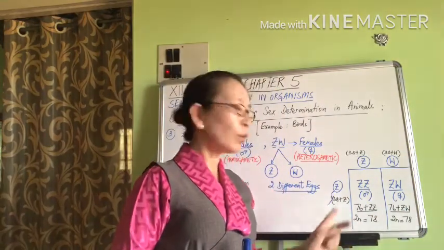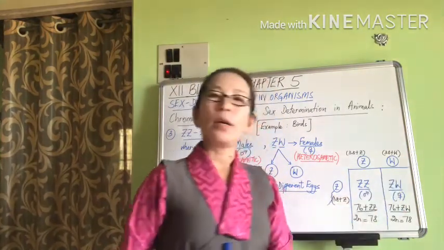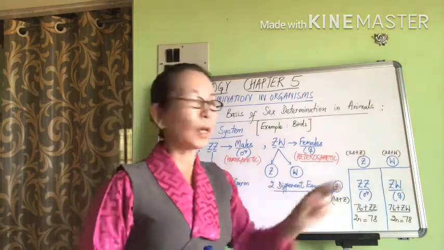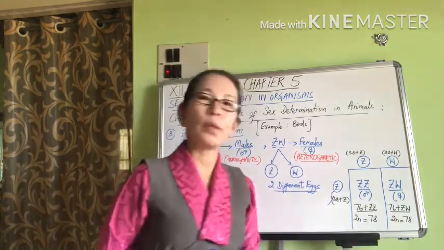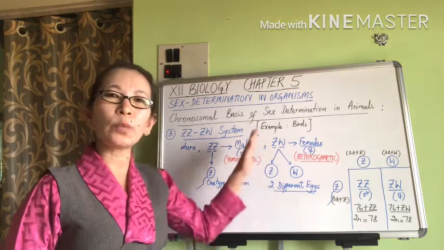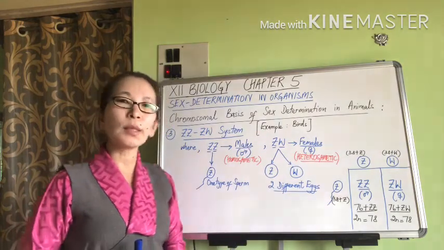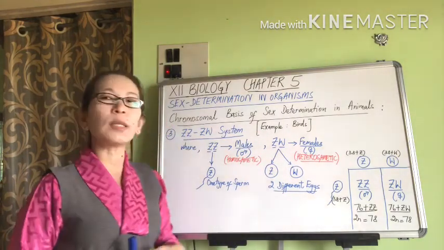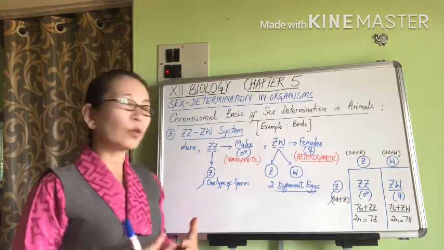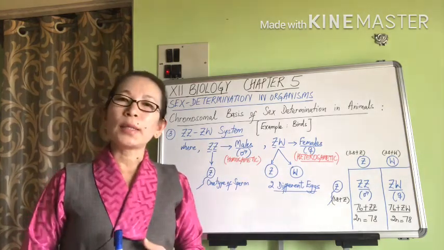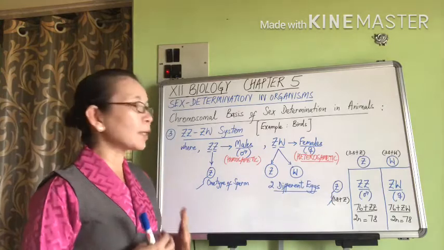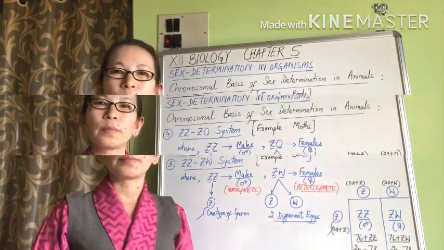One Z, which is from the sperm, and another W, which is from the egg. And their diploid number is also 78. So in this way, we have a system known as the ZZ-ZW system, which is in contrast to the XX-X0 system as well as the XX-XY system.